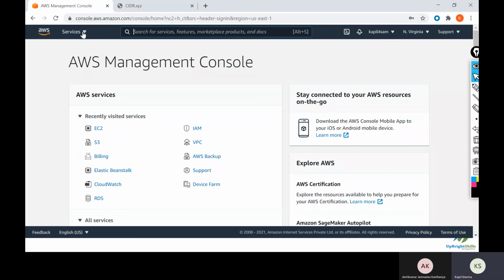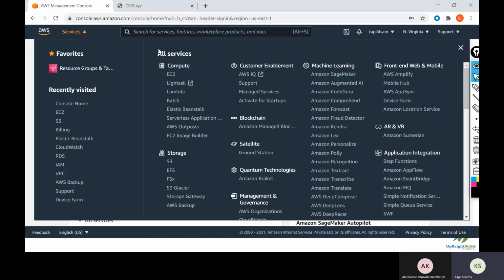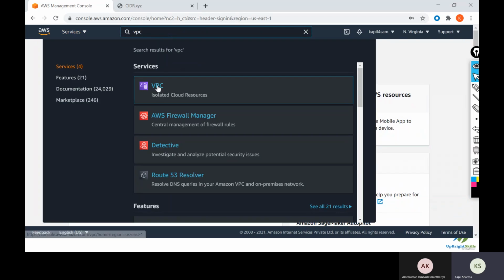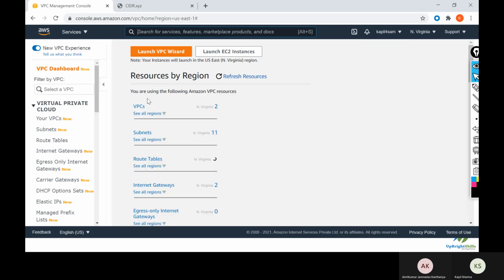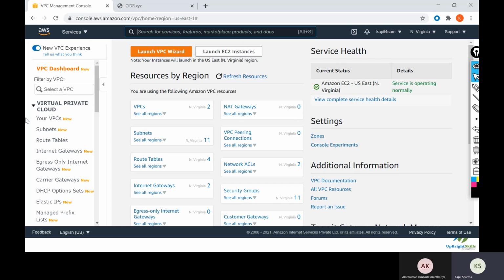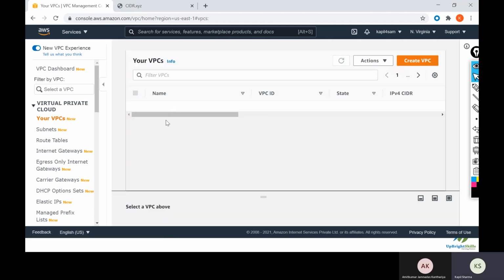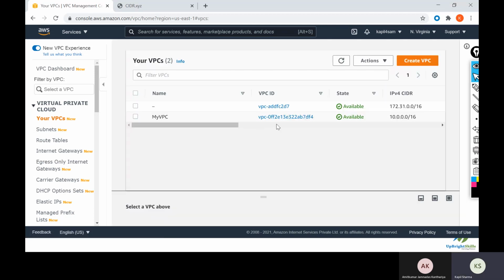Okay, so we will be creating a VPC, right? So we will go to the VPC service, just click on search and type VPC, and here we will go to VPC. Okay, so here in this section you will see I am in North Virginia, and when you go to your VPC you will find one default VPC, and if you have created your own VPC, you can see it here.